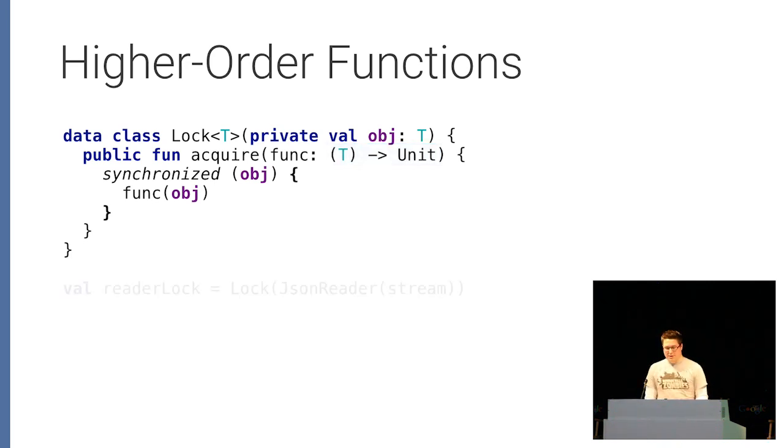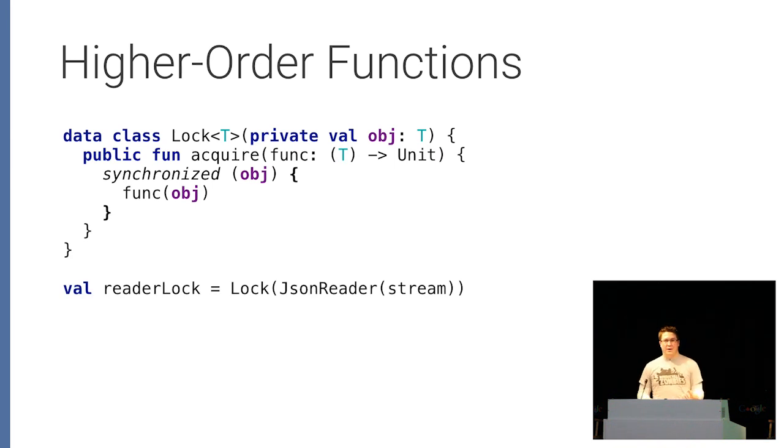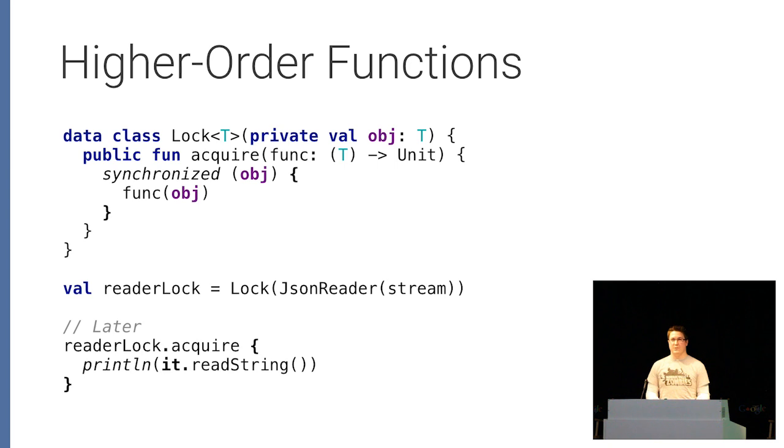So how do we use this? We create a lock, and we give it some object. In this case, I've given it a JSON reader, and this JSON reader doesn't support multi-threading. It has to be accessed by one thread at a time. And so now the only way to get this JSON reader back out of the lock is to call this acquire method. The acquire method will wait until it can actually get exclusive access to the JSON reader before calling your code, and then your code will run.